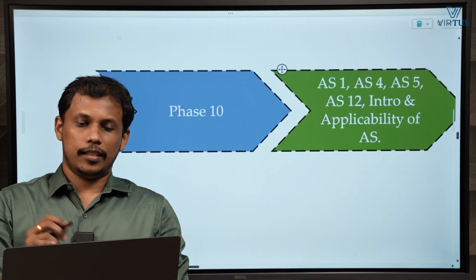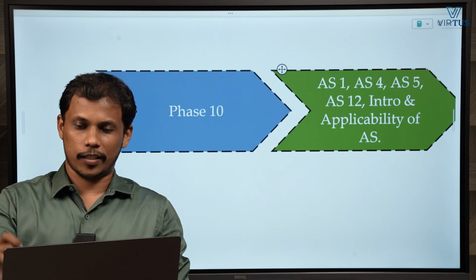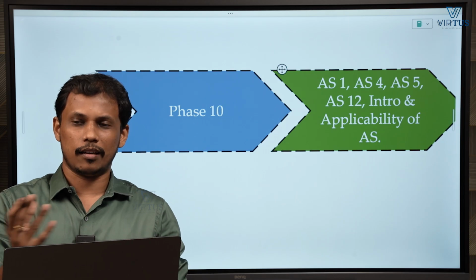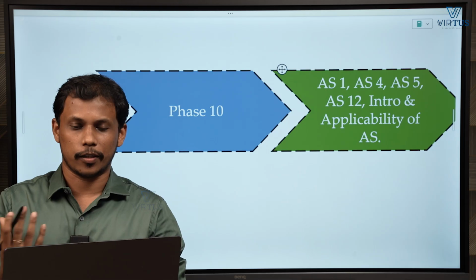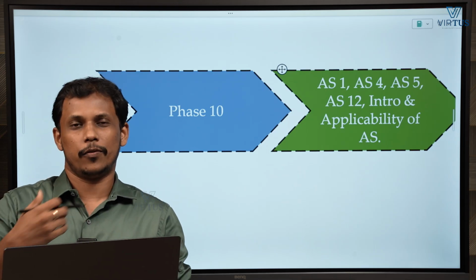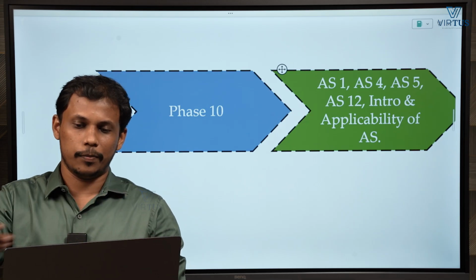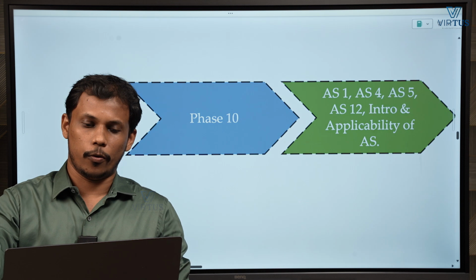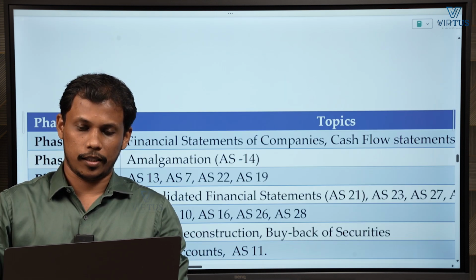Next in phase 10 you may learn the balance areas like AS 1, AS 4, 5, 12, etc. These areas are not regularly asked, and are more of theory nature. So keep them towards the end. If you learn theory towards the end, it will still be in your memory, and that's why we are keeping those areas towards the end. So this is the way we are going to prepare our advanced accounting paper, 100% coverage.